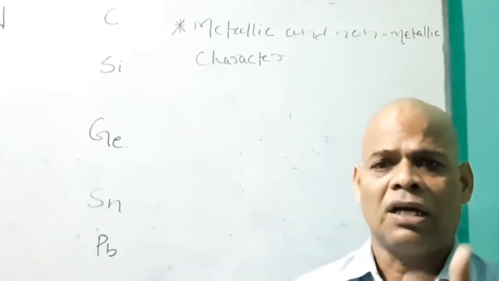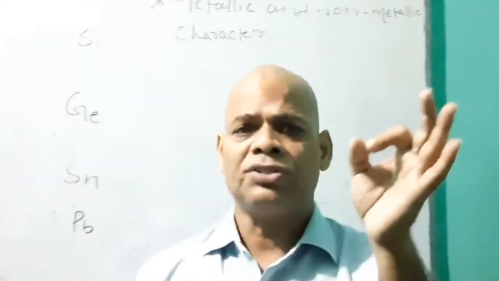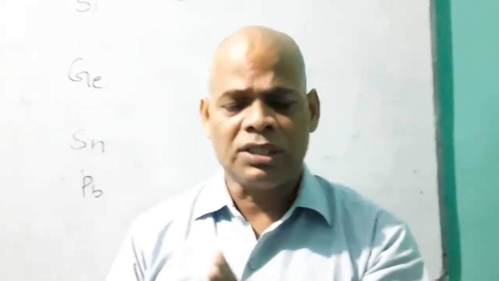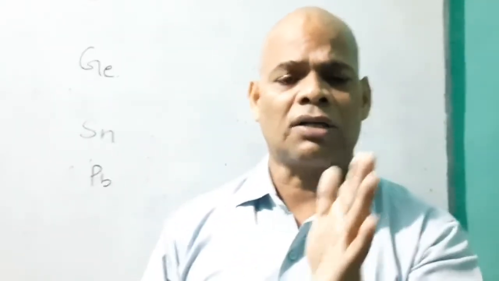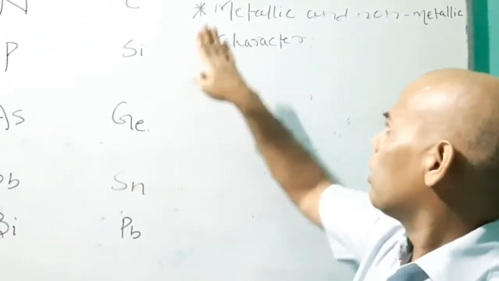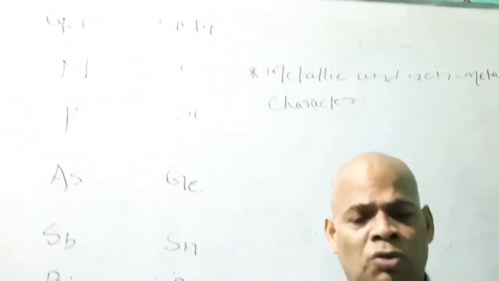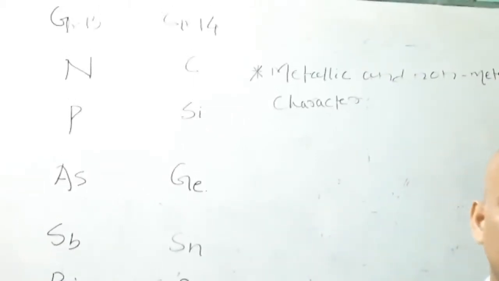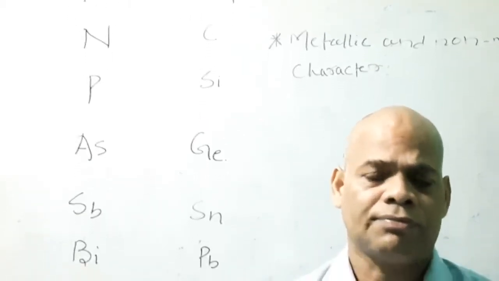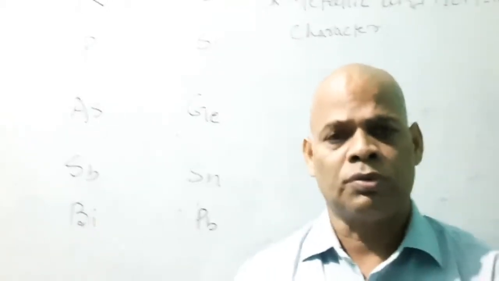All these are semi-metals: boron, silicon, germanium, arsenic, antimony, tellurium. All these are called semi-metals. So you have already observed, while moving from top to bottom across the group, non-metallic character decreases and metallic character increases. This is about the characteristics of group.